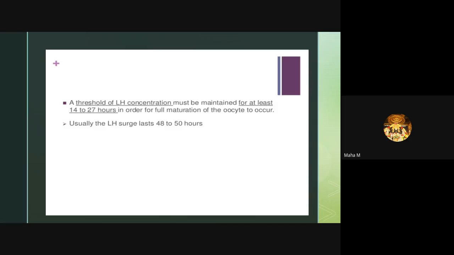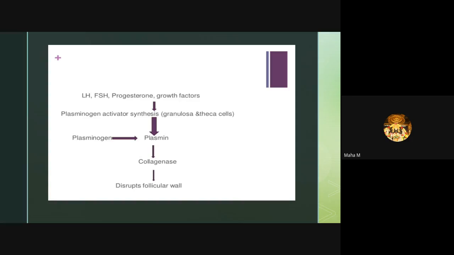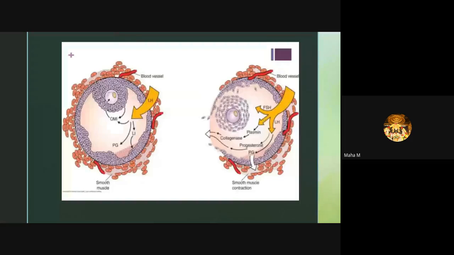So estrogen levels. Can you change to the next slide? Yeah, next slide, ma. I will explain this. Estrogen levels. Next slide.